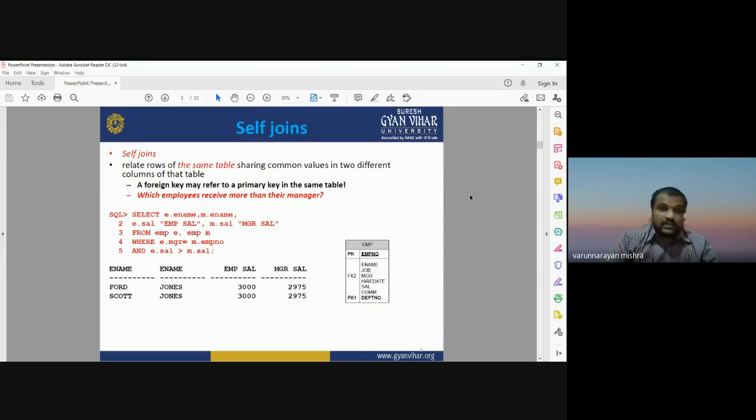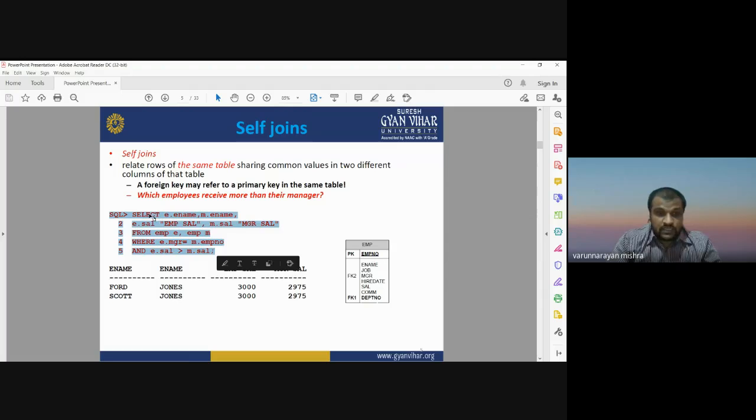In that case, a foreign key may refer to the primary key, and some employees receive more than their manager. So here our query is: which employee receives more salary than their manager? Out of this table, you have to identify the names of the employees who are receiving more salary than their manager. So in that case, you have to write the syntax in this way.